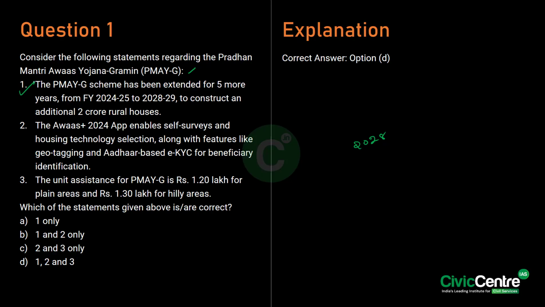Furthermore, the Awas Plus 2024 app enhances the process by allowing self-service and integrating features like geotagging, Aadhaar-based eKYC, and artificial intelligence and machine learning models for fraud detection. Furthermore, financial assistance support includes 1.2 lakh rupees for plain areas and 1.3 lakh rupees for hilly areas of the northeastern states, along with convergence with schemes like MGNREGA, Swachh Bharat Mission and solar rooftops. Hence the correct answer is option D, which is 1, 2 and 3 only.